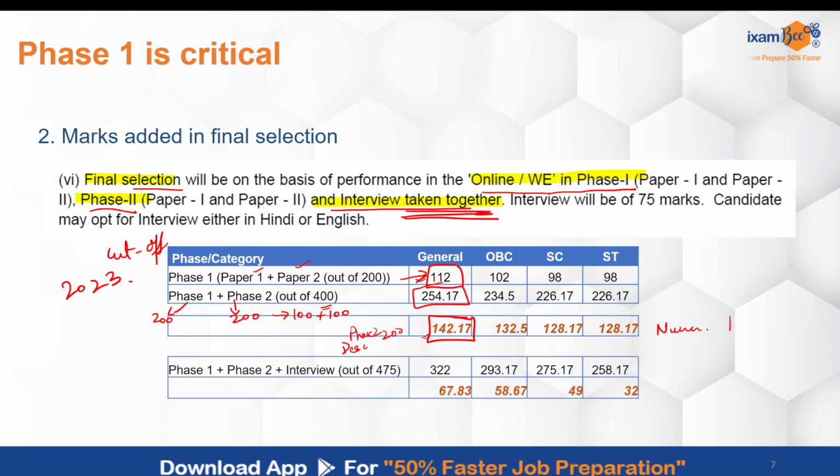Let's move to the final selection. The final selection is based out of 475 marks, which includes 200 marks of phase 1, this added with phase 2, and then 75 marks of your interview. So again, if you had just met the cutoff for phase 2 of 254.17, for meeting the final score cutoff, you would have needed almost 68 out of 75. Again, a very high performance needed in the interview, which can be dependent on that particular day's performance of yours when the interview is taking place.